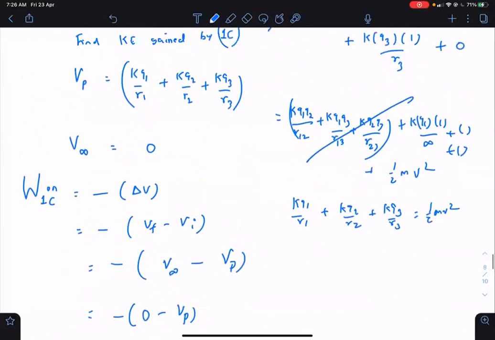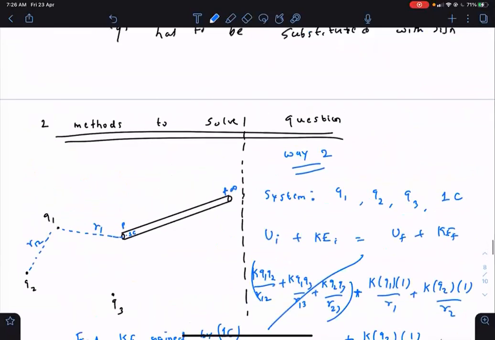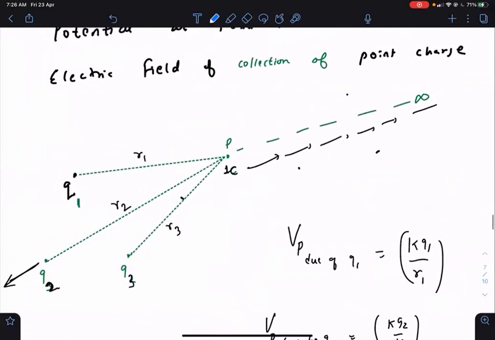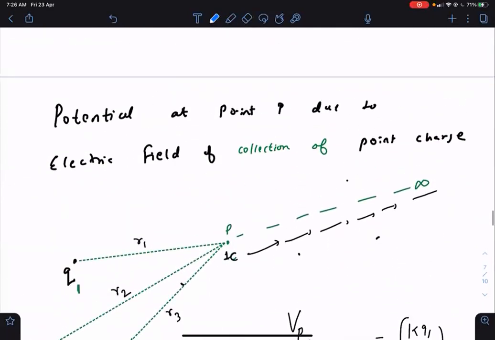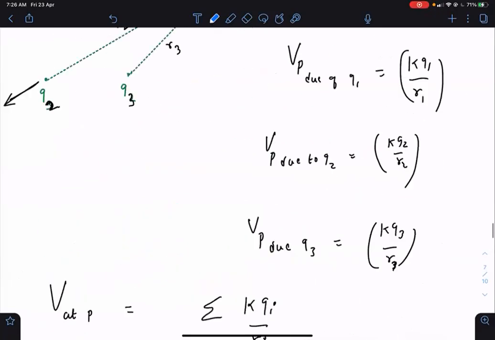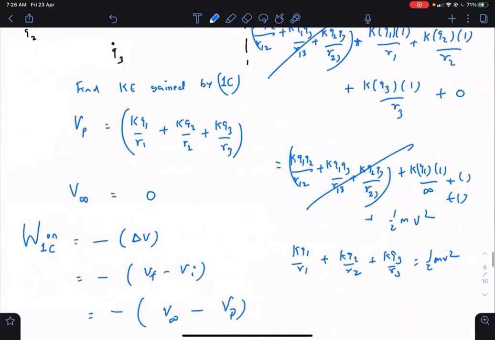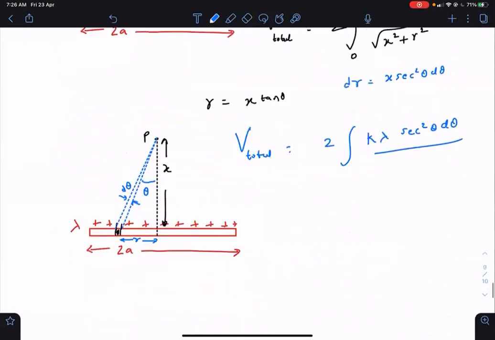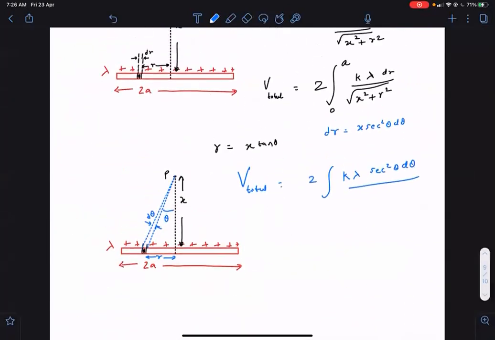We defined the potential as the negative of work done by the electric field. Okay, sir, I hadn't got that work done, sir. Yes sir, clear now sir. All right.